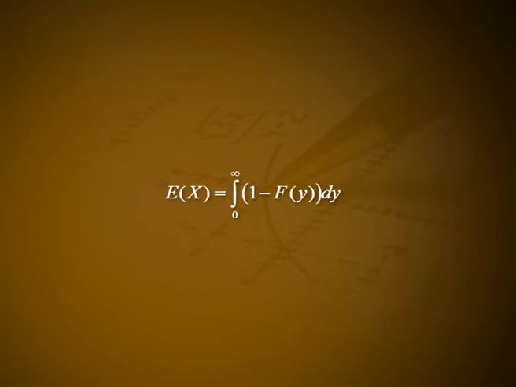This implies summation n from 0 to infinity P of x greater than n is equal to expectation of x. Remark. When x is a continuous non-negative random variable with distribution function capital F of x, then expectation of x is equal to integral from 0 to infinity 1 minus capital F of y dy.